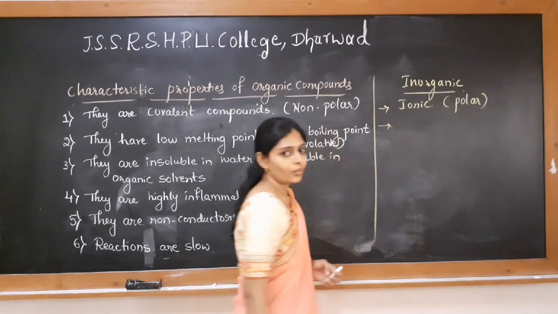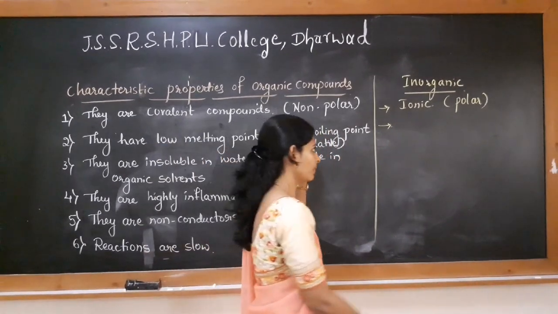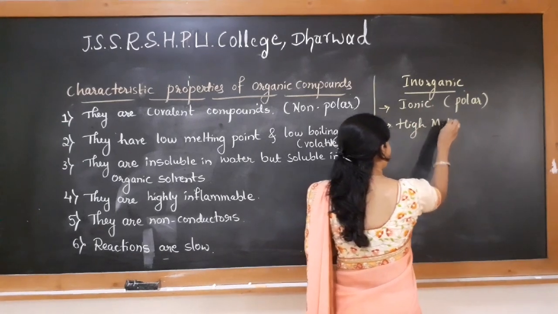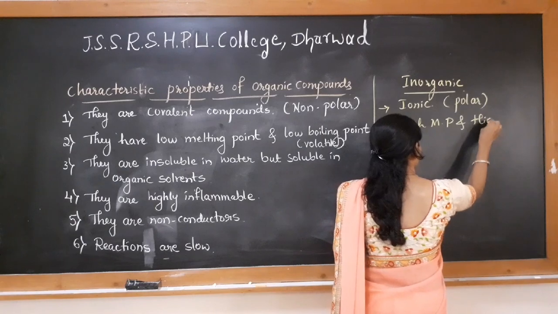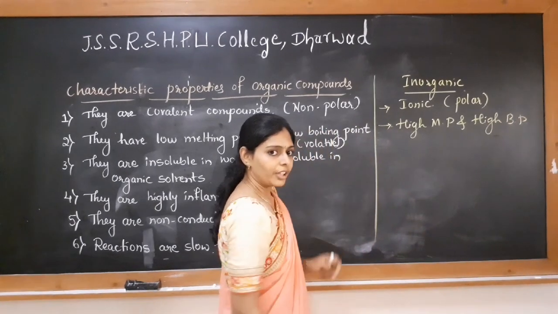The second one is organic compounds have low melting and boiling points, whereas inorganic compounds have high melting point and high boiling point compared to organic compounds.